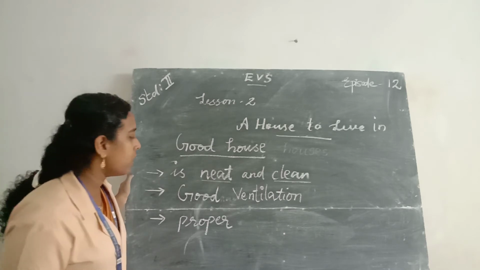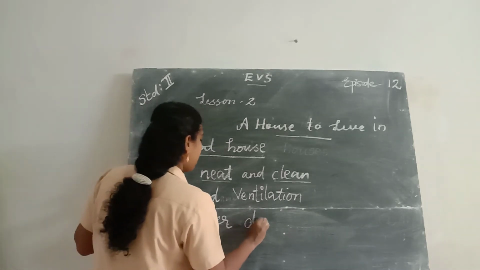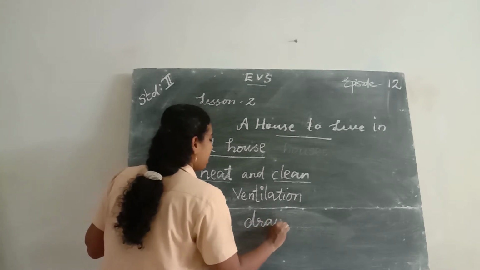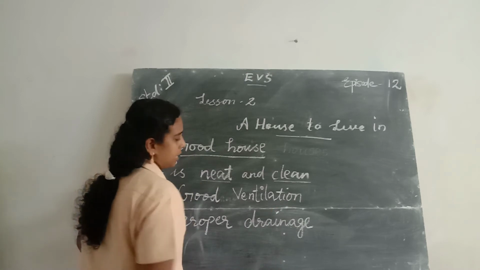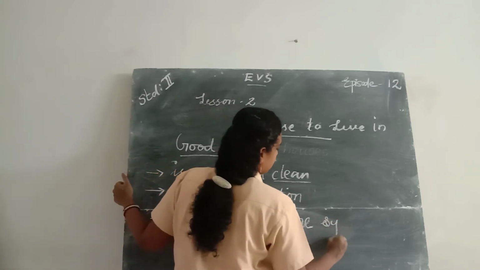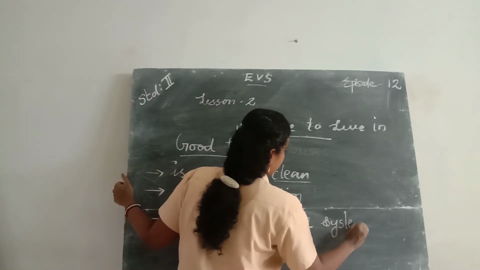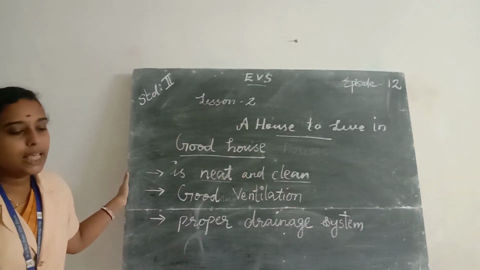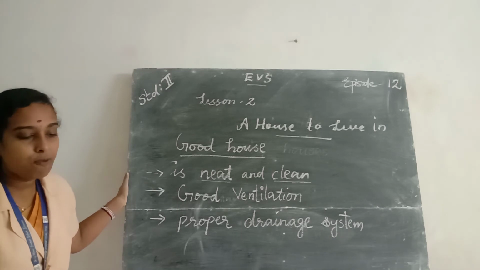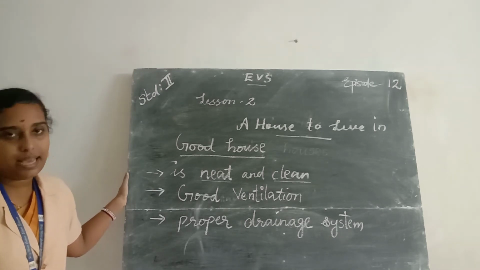P-R-O-P-E-R. Proper drainage. D-R-A-I-N-A-G-E. Proper drainage system. S-Y-S-T-E-M. Proper drainage system.